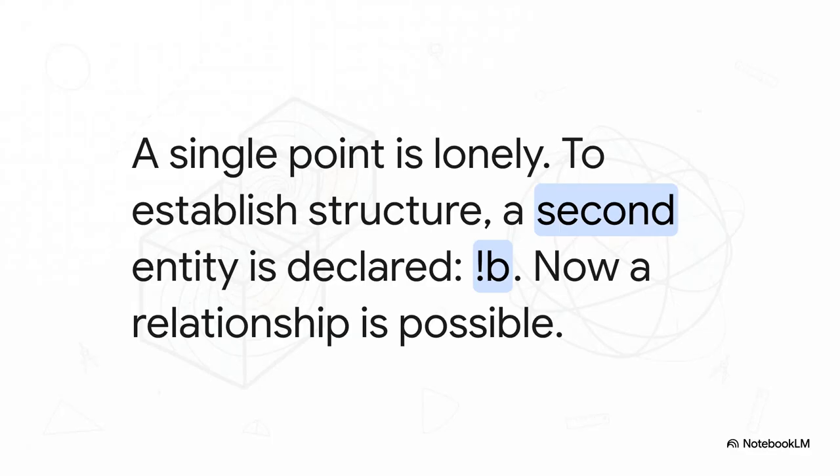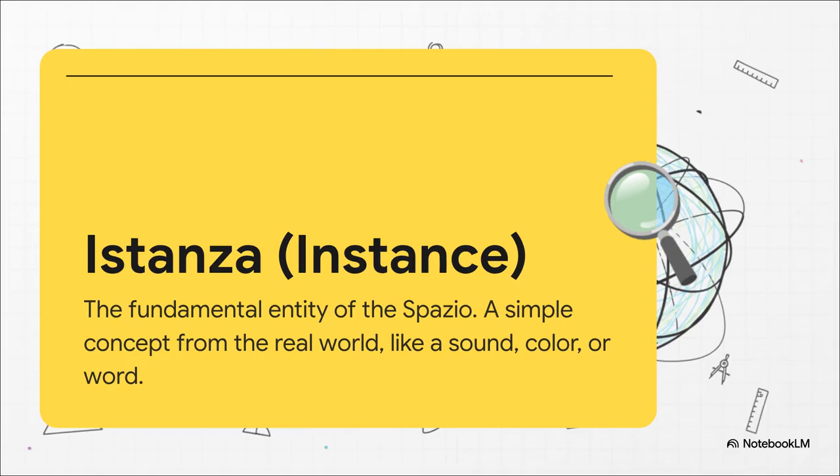But, one single point in an infinite void, it's kind of lonely, and it doesn't really mean much. To define anything, like distance or direction, you need something else to compare it to, right? So we do it again. We perform another one of these axiomatic acts and declare a second entity, !B. Okay, let's put a formal name to this. These fundamental points of existence, these little somethings we've just created, are called instances. And a good way to think of them is like the indivisible atoms of our brand new universe. Every single thing we're about to build, from the simplest little line to the most complex structures you can imagine, is going to be made from these basic instances.